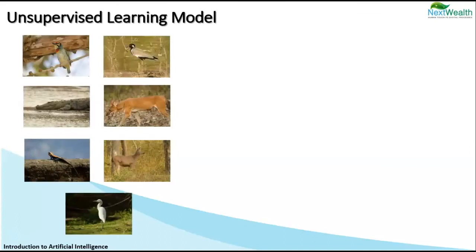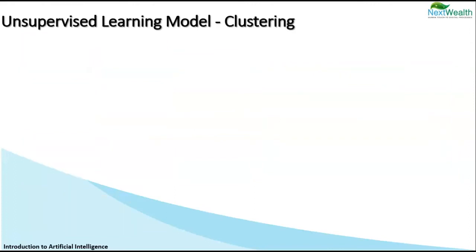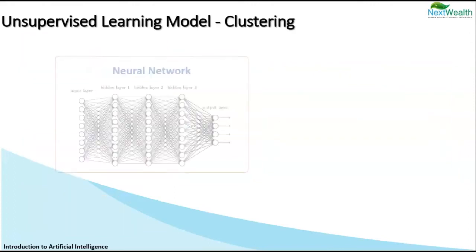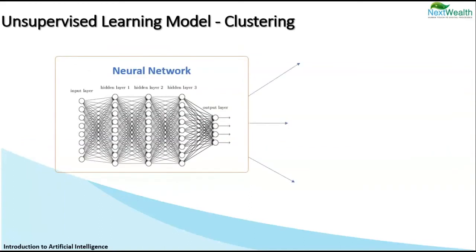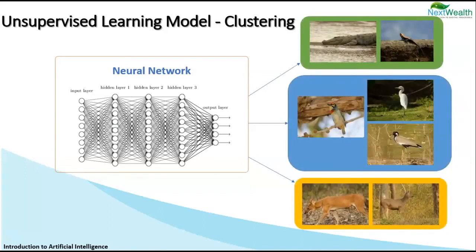Here we have the same set of images used in a supervised learning example. However, in this case, the images are not labeled as bird or not a bird. This full set of unlabeled images is fed to the model together. The model will process these images. Now you can see what our model has given us as an outcome. The 7 input unlabeled images are clustered into 3 different groups: one group that crawls, one that flies, and one that walks.